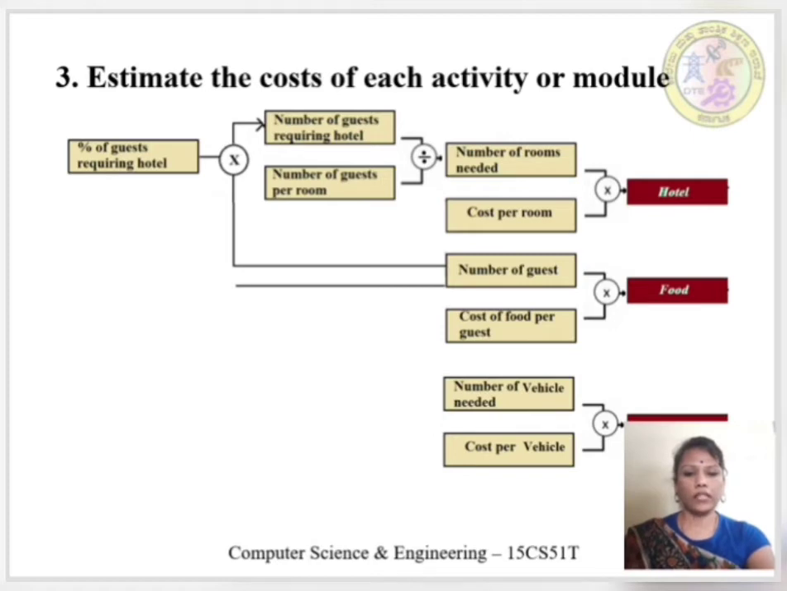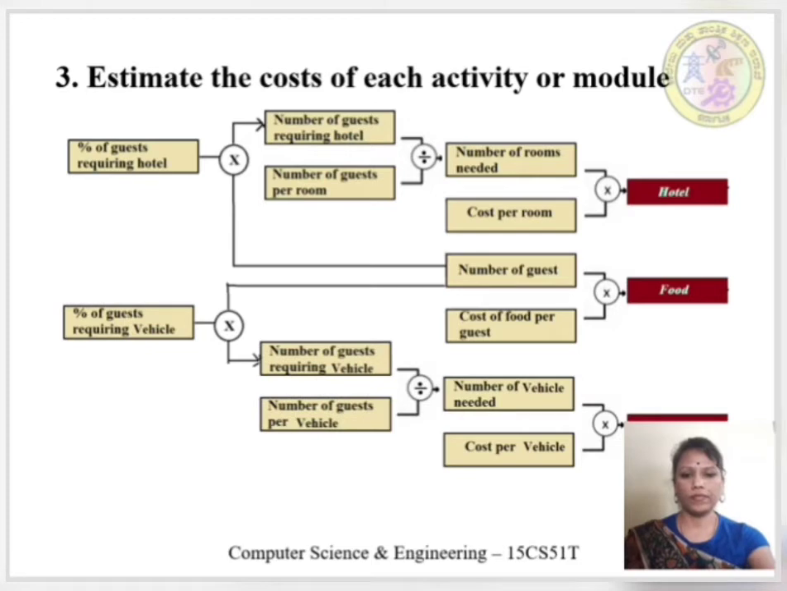Similarly, calculate cost for transportation: number of vehicles needed multiplied by cost per vehicle. Again here, number of vehicles needed is calculated by percentage of guests requiring vehicle. 20% of 200 guests, that is 40 guests require vehicle, divided by number of guests per vehicle will give the total number of vehicles needed.